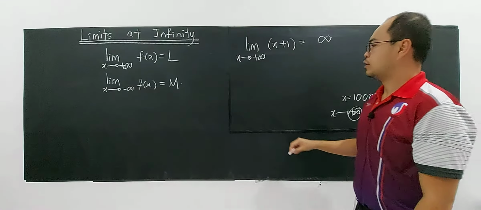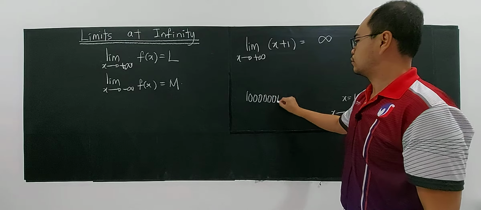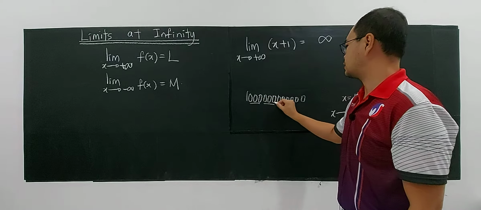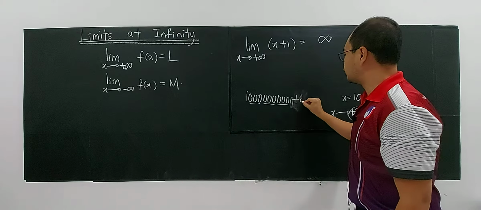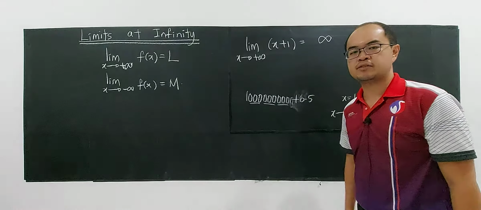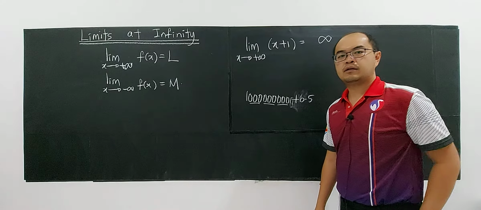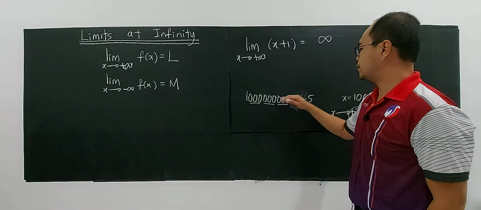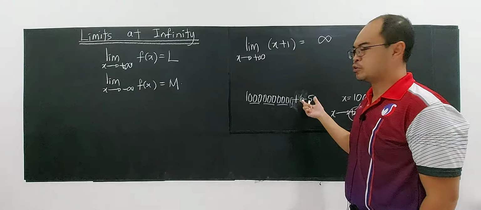For example, you have 1 billion dollars. Okay, you have 1 billion. I give you 50 cents. Are you still considered rich? You are still rich. You are very rich. You have 1 billion and 50 cents. But this value is insignificant for you.